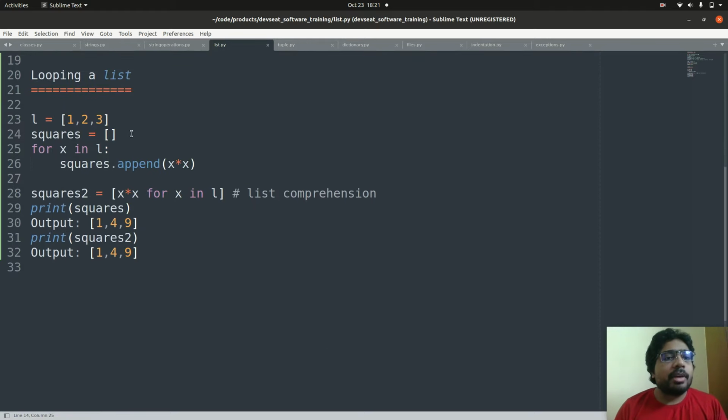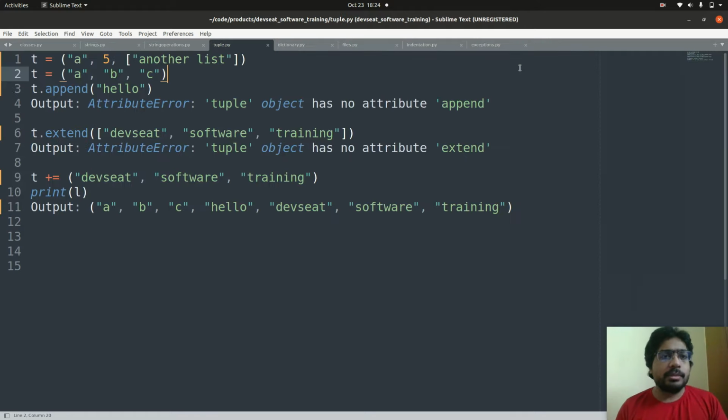Looping a list. You can loop the list like this, like for x in L, where x represents every element in the list, and whatever you want to do, you can write in the next line after indentation like this. The same loop you can write in single line also, like using list comprehension, where whatever value you wanted to return, you can place in the first place, and the loop sentence you can place in the second place. A tuple, just like a list, is a set of elements of any data type, but it is immutable and memory efficient.